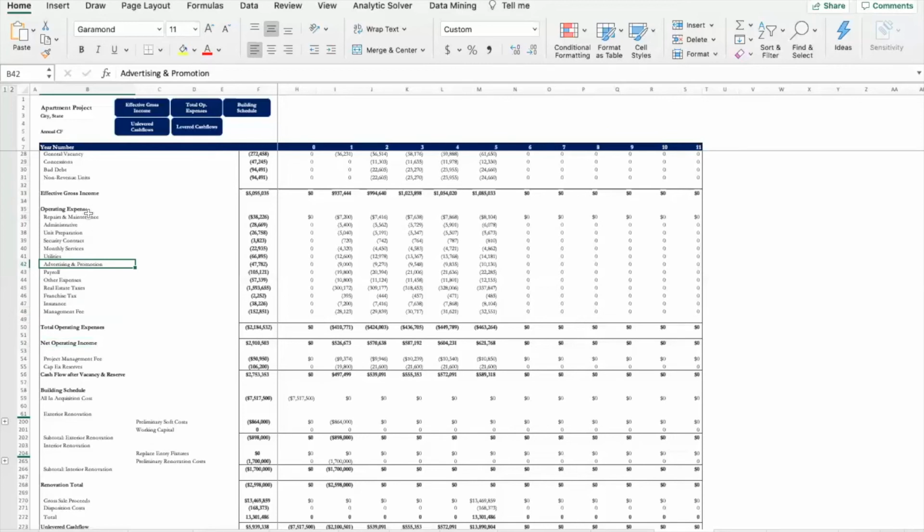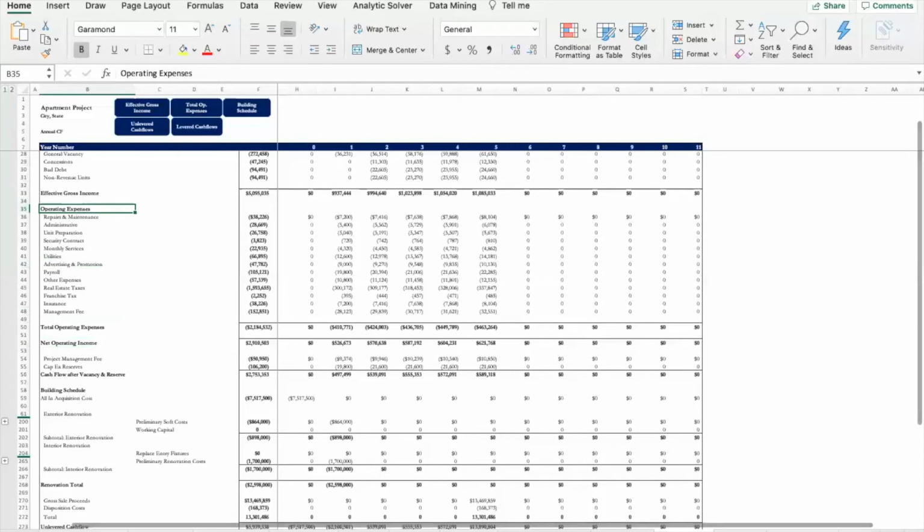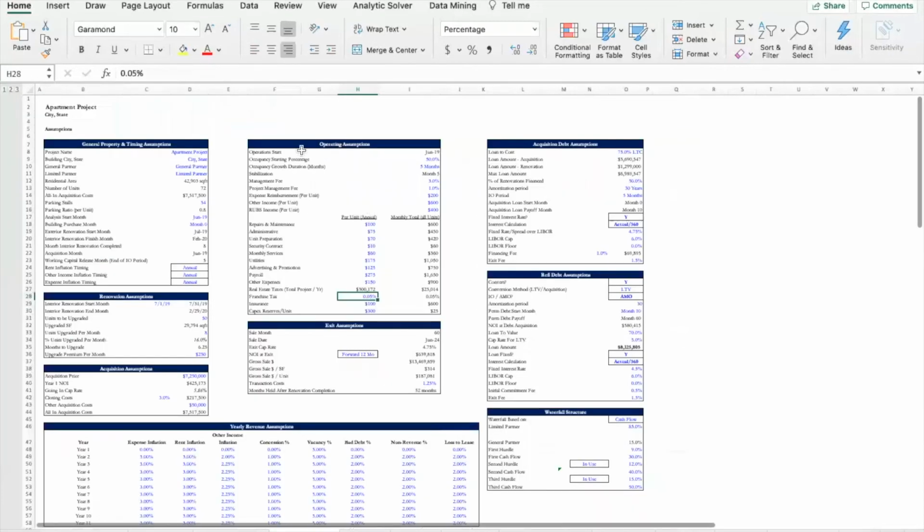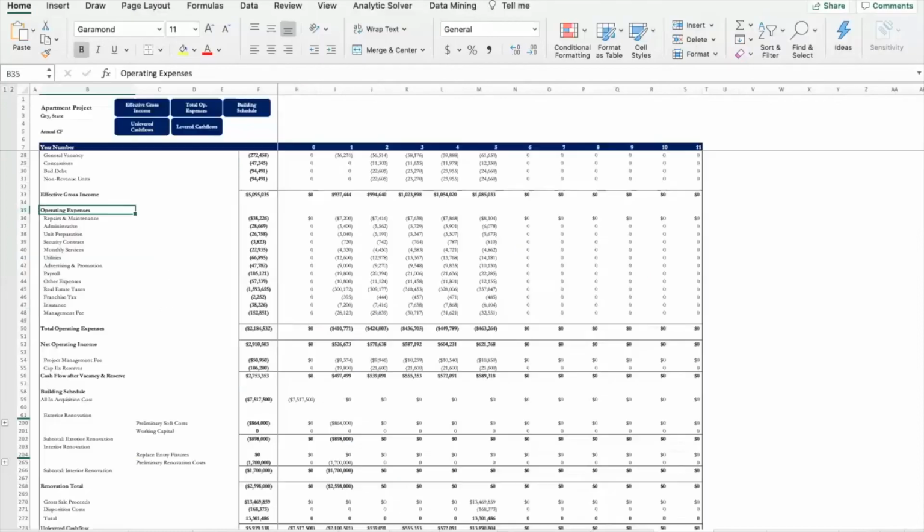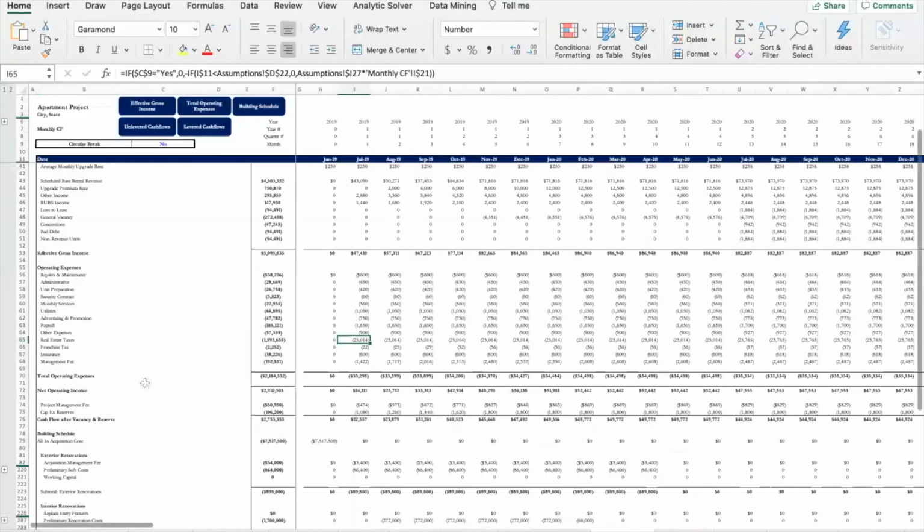And like I mentioned before, it falls under operating expenses, and you can see that here in the annual cash flow section of the model, and also in the assumptions section under operating assumptions. You see the franchise tax right here. So if we were to go back to the annual cash flows model, or even the monthly cash flows model, you see the franchise tax.